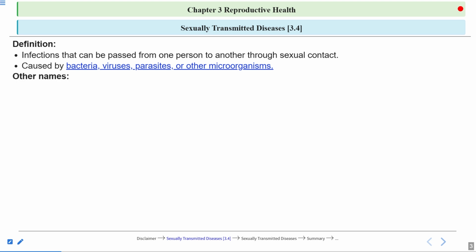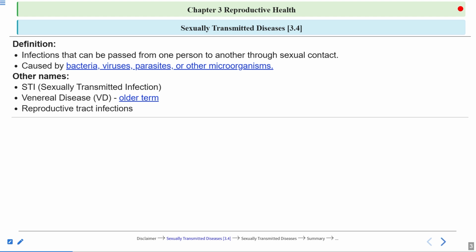Now, what are the other names of sexually transmitted diseases? They are also known as sexually transmitted infections. Then they are also known as venereal diseases, abbreviated as VD. This is the older name given to sexually transmitted diseases. Then another one is reproductive tract infections, which means these STDs are infections of the reproductive tract.